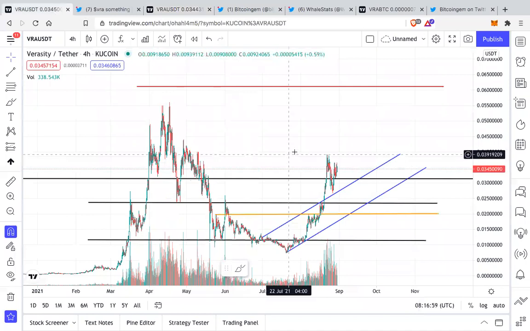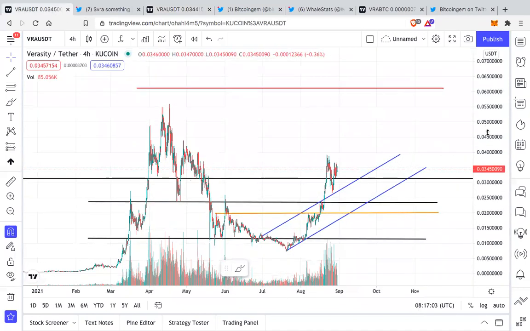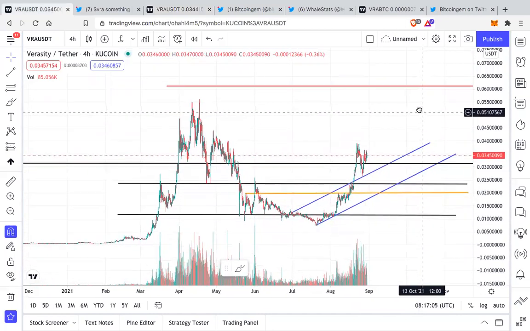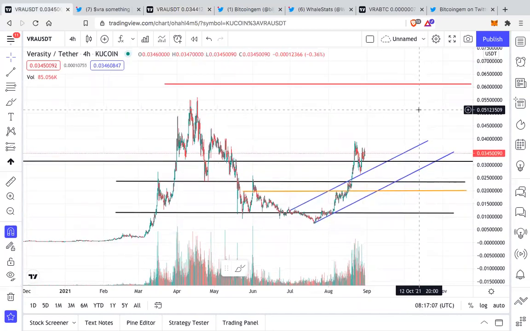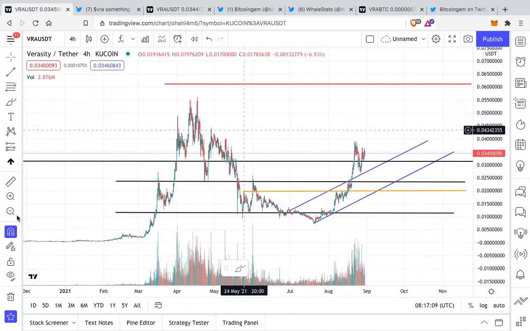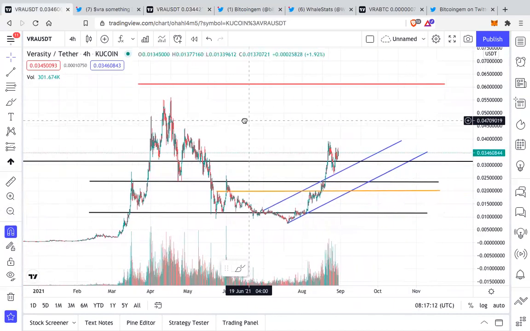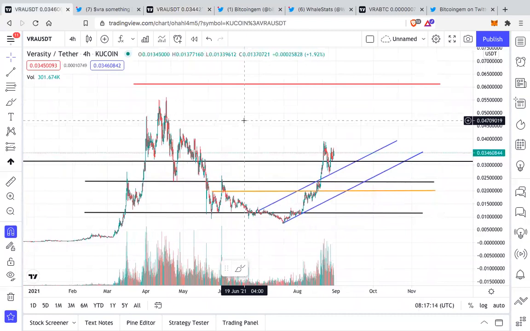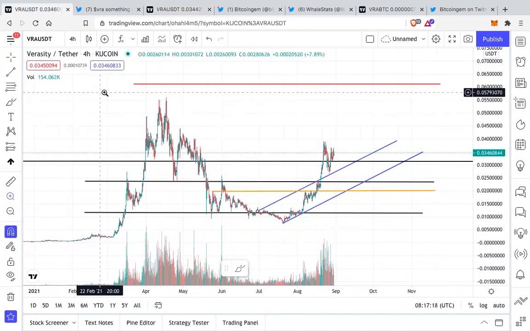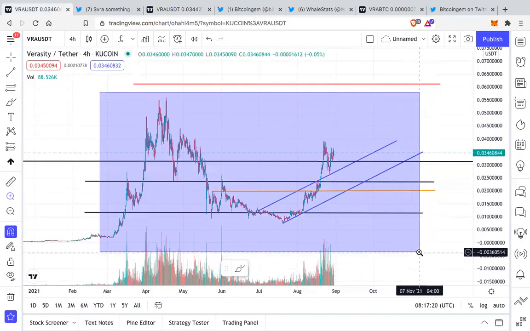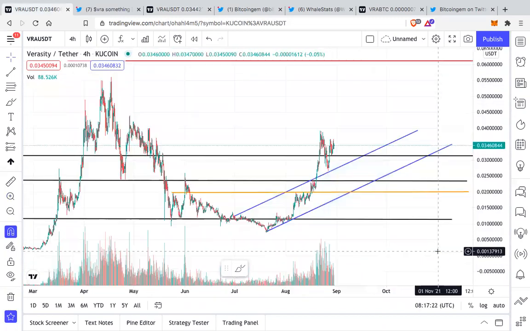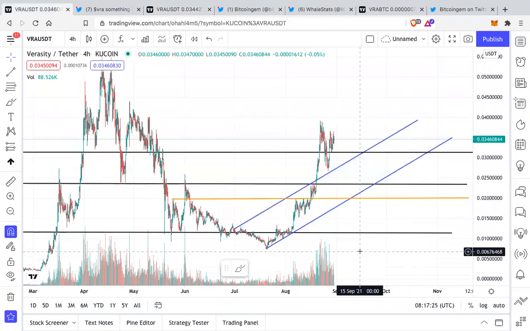So let us first look at the VRA USDT chart. If you had seen the previous analysis video, I have not changed anything in this chart. I will keep this as a reference for today's analysis and we'll do a fresh analysis on another chart. If we see very clearly, everything has gone as we had predicted.